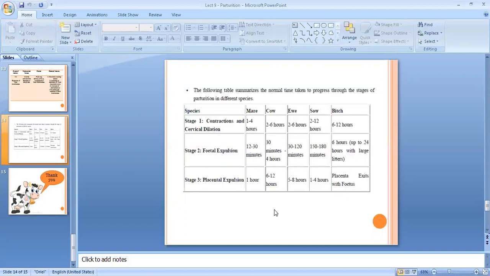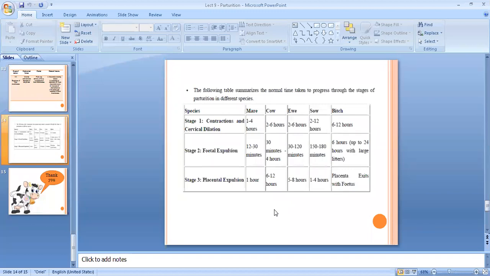Stage 2 has a duration of almost 12 to 30 minutes in case of mare, 30 minutes to 4 hours in case of cow, 30 to 120 minutes, or you can say 30 minutes to 2 hours, in case of ewe, 150 to 180 minutes in case of sow, because this is a polytocous species.